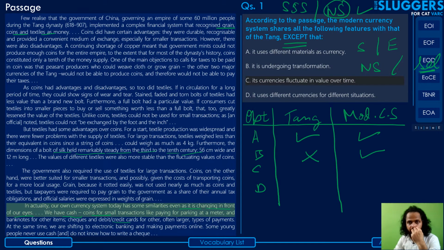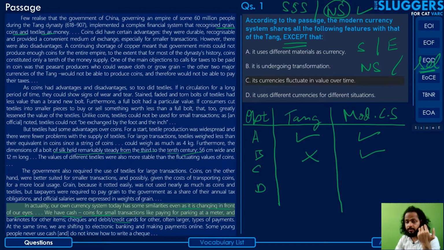Its currencies fluctuate in value over time. So far as the modern currency system is concerned, well, the currencies fluctuate. The cash and coins do fluctuate in value over time. We know that. But the problem is that the fact that the value of coins, cash, and these denominations fluctuates in the modern currency system is not explicitly mentioned in the passage. And that's the reservation that I have with option C, sorry.